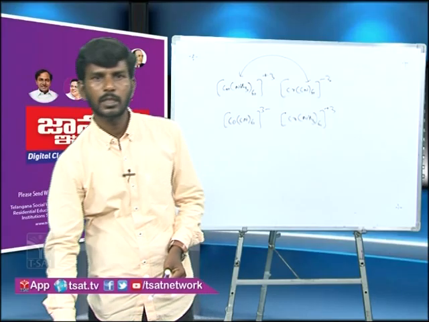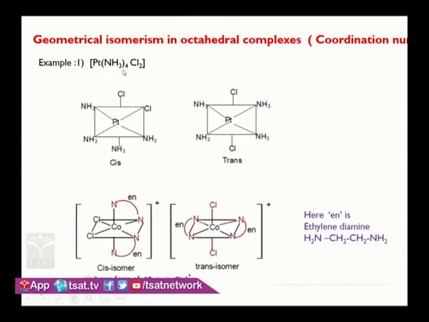So here I have taken the tetraamminedichloroplatinum complex. Here 2 chlorines are adjacent like this, and this is cis. This position is also cis, and if you place it at the exactly opposite position, that only is trans. So this is cis and this will be trans. Similarly, you see this with a bidentate ligand. Here en is ethylenediamine. The structure of ethylenediamine is like this.